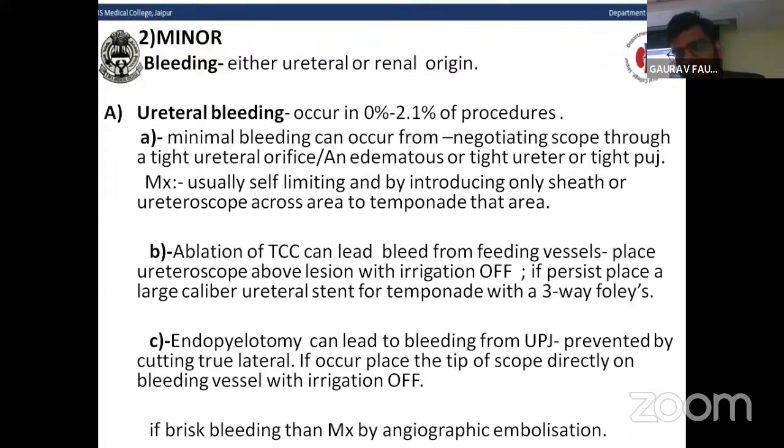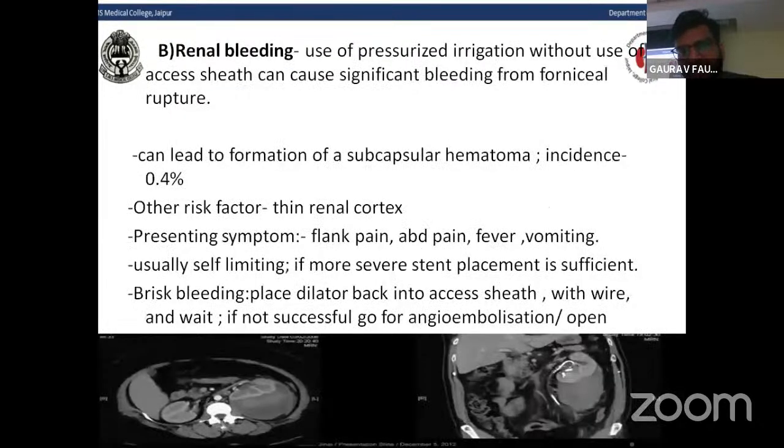If it occurs, place the tip of the scope directly on the bleeding vessel with irrigation off. If brisk bleeding occurs, it is managed by angiographic embolization. Coming to renal bleeding, it is caused by pressurized irrigation without use of an access sheath, which can cause significant bleeding from fornicial rupture.